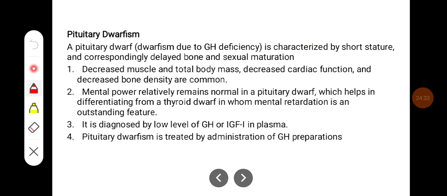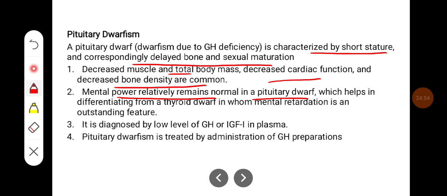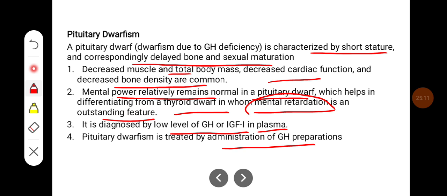Pituitary dwarf is characterized by short stature and correspondingly delayed bone and sexual maturation. Decreased muscle and total body mass, decreased cardiac function, and decreased bone density are very common. Mental power relatively remains normal in pituitary dwarf, which helps in differentiating from thyroid dwarf, in whom mental retardation is an outstanding feature. It is diagnosed by low levels of growth hormone or IGF-1 in plasma. Pituitary dwarfism is treated by administration of growth hormone preparations.